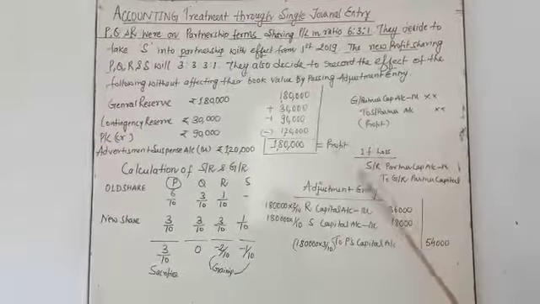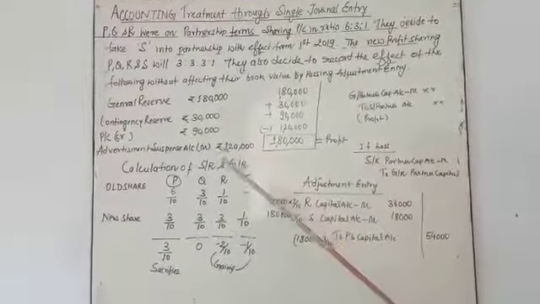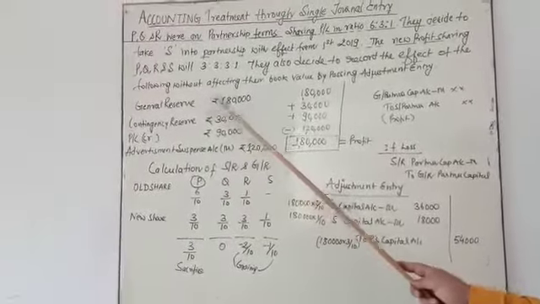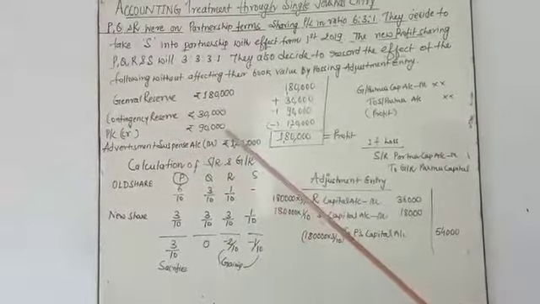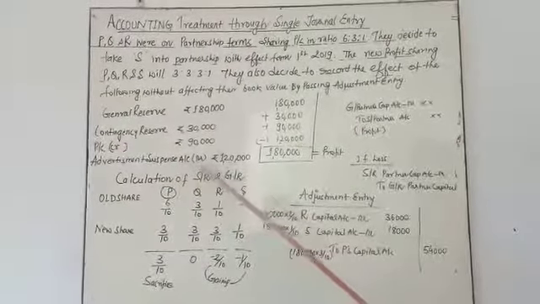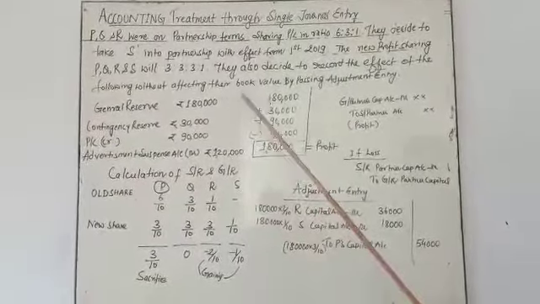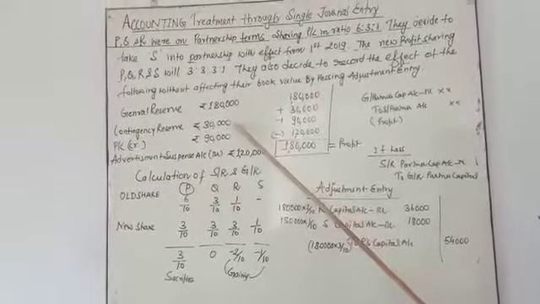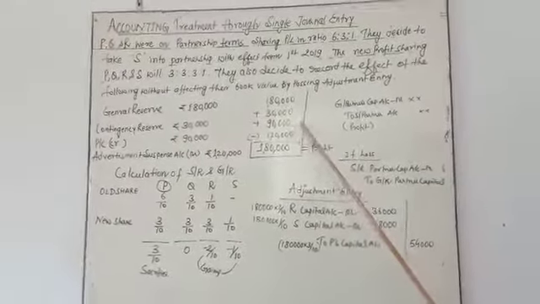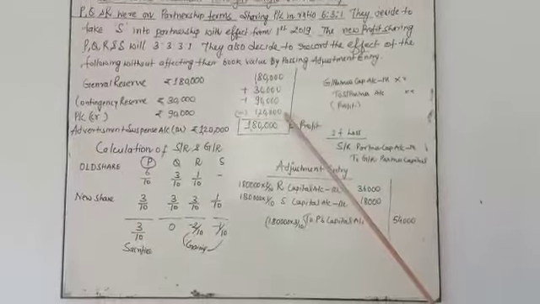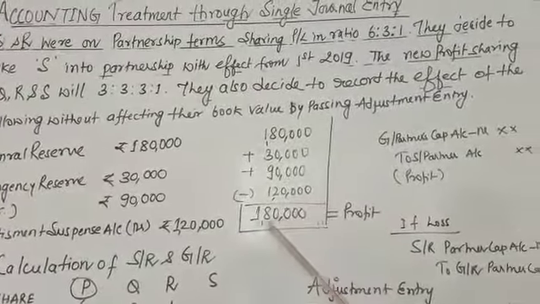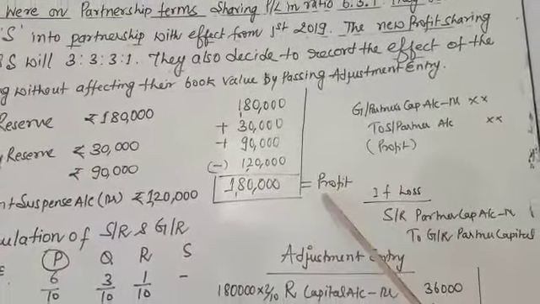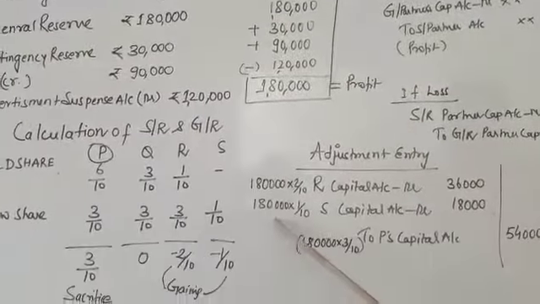How to calculate profit or loss? Whatever balances are given in this question: general reserve, liability side; contingency reserve, liability side; profit and loss credit balance, liability side; advertisement suspense account, debit balance, asset side. You add general reserve, contingency reserve and profit and loss credit balance, and deduct advertisement suspense account, you get a profit of 1,80,000. This profit is shared in the gaining ratio.